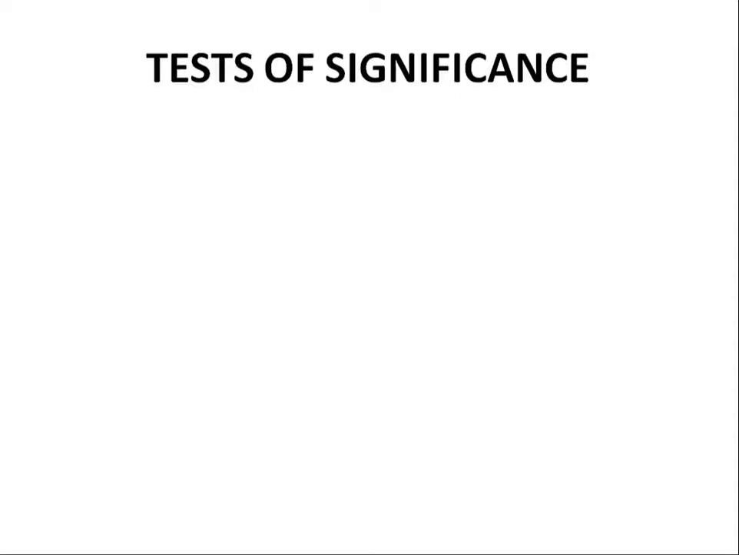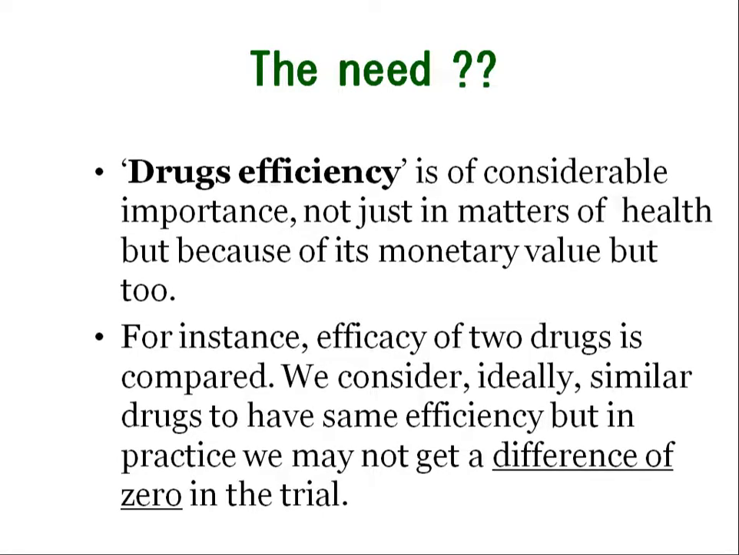When you call something a significant association between two things, it is nothing but the p-value. P-value less than 0.05, or 1 in 20. So less than 0.05 is called significant. P less than 0.05 is very important to remember. So what is the need?